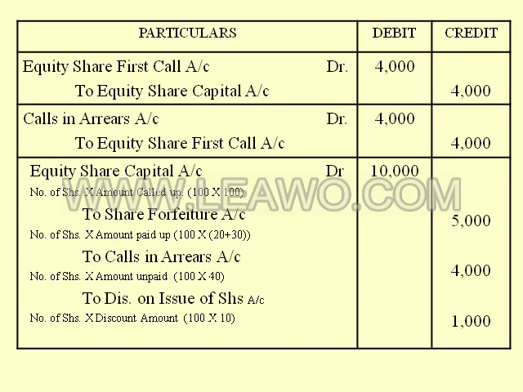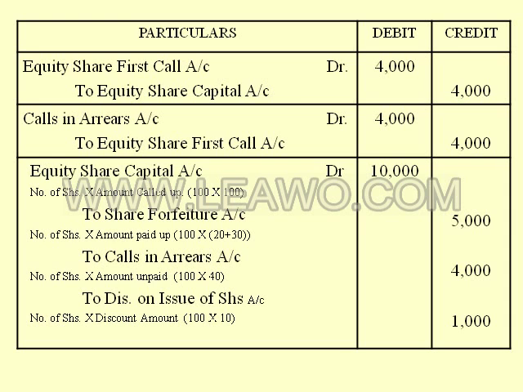Now journal entry for making the first call money due is equity share first call account debit 4000 to equity share capital 4000. Now since this shareholder has failed to pay the first call money, next entry will be calls in arrears account debit 4000 to equity share first call 4000, and now the entry for forfeiture will be equity share capital account debit 10,000, that is face value of shares 100 multiplied by 100, to share forfeiture amount paid up, 100 multiplied by 20 on application and 30 he paid on allotment, so 5,000.